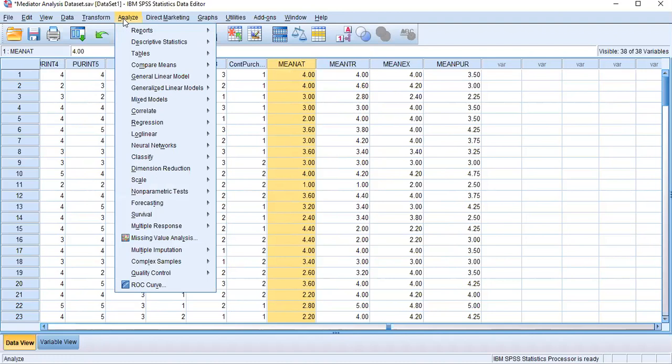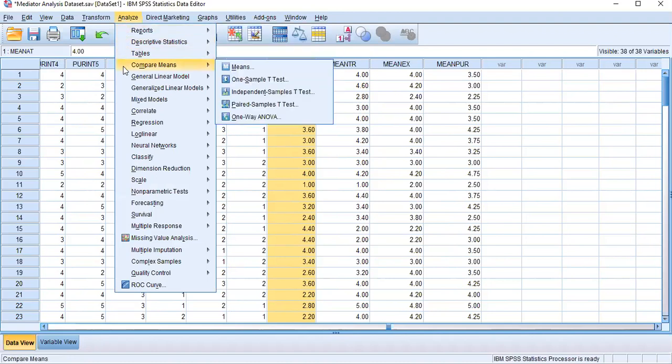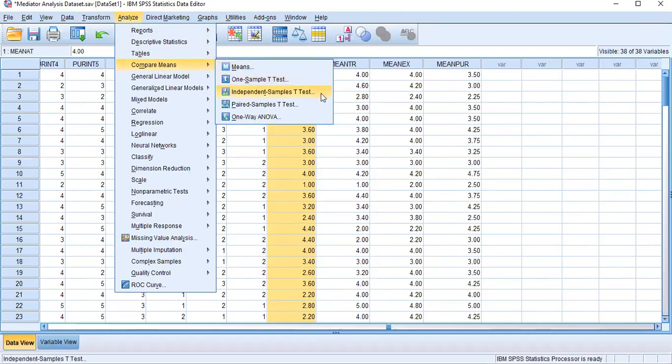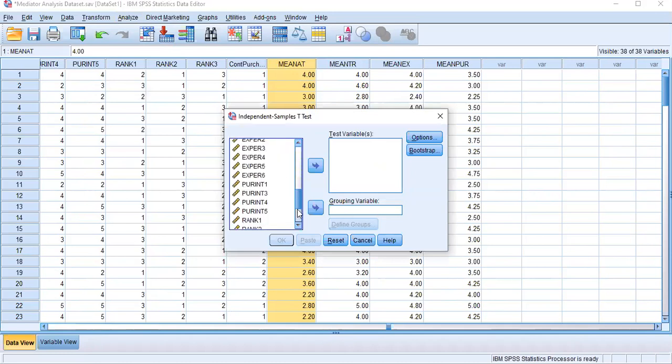So let's see how mean attractiveness differs between male and female. Okay, go to Analyze. Then you can see in the fourth command in here, Compare Means. That's why I call it mean difference analysis. Under Compare Means, you can go with Independent Samples T Test. Now what is my test variable? I want to make sure whether celebrity attractiveness differs between male and female. Therefore, my test variable is mean attractiveness.